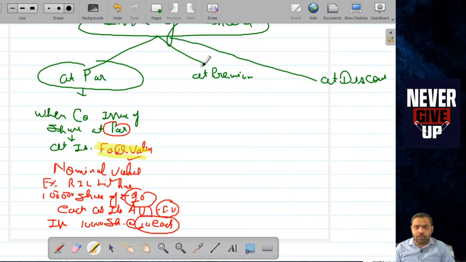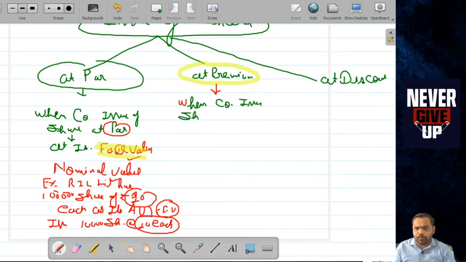Next point, issue of share at premium. What does it mean? When a company issues share more than its face value.